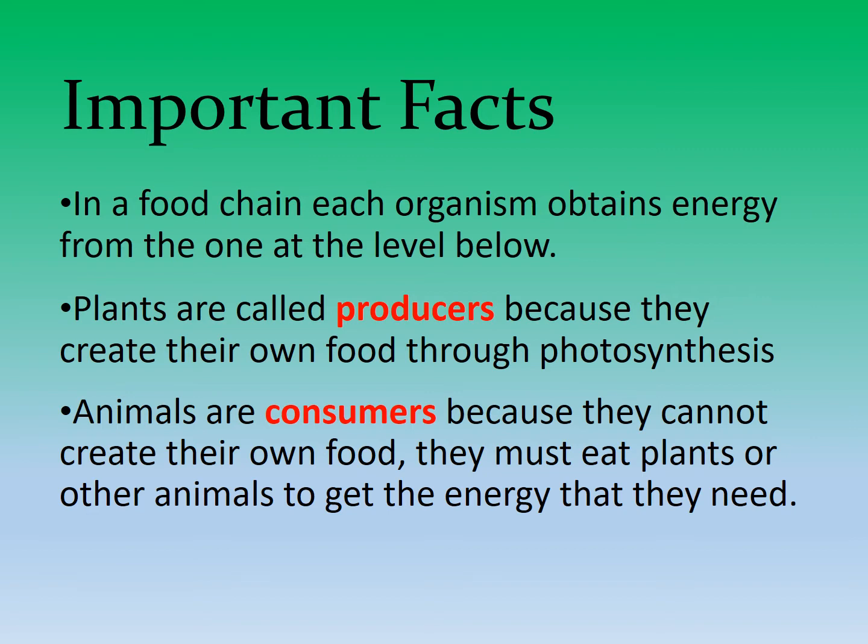Plants are called producers because they create their own food through photosynthesis by using the sunlight, and animals are called consumers because they cannot create their own food and they depend or feed upon the plants or other animals for their need of energy and nutrients.